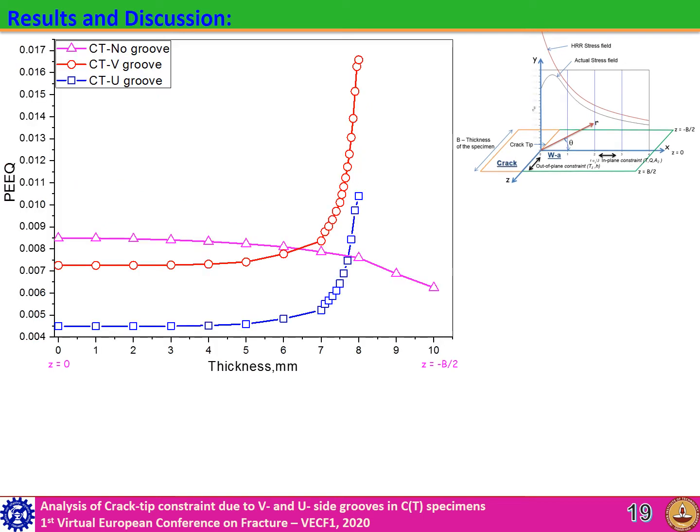As compared to the middle of the thickness, equivalent plastic strain is found lower at the surface of the plane specimen. V groove specimen shows more strain at the surface than U groove specimen. Hence, it is very well observed that the provision of side grooves increases the strain at the crack tip, which may guide the crack advancement.